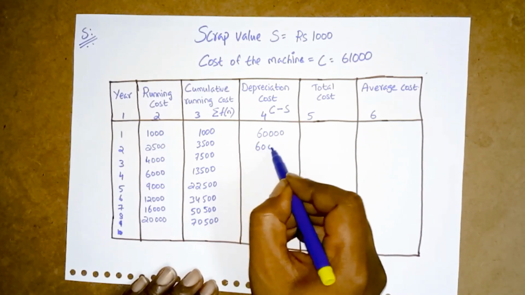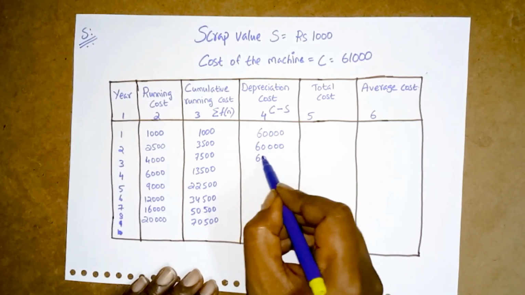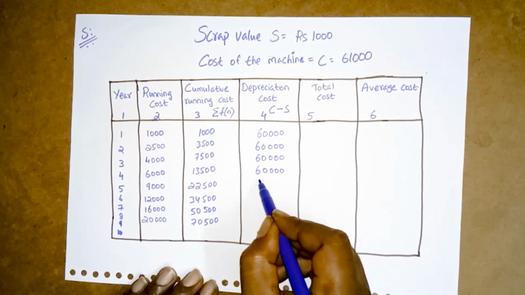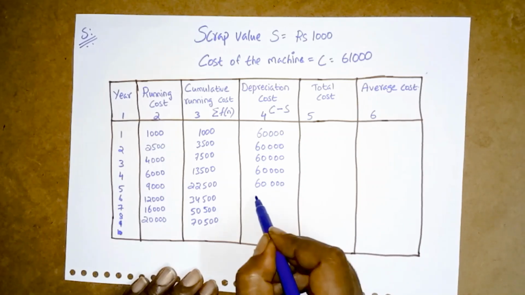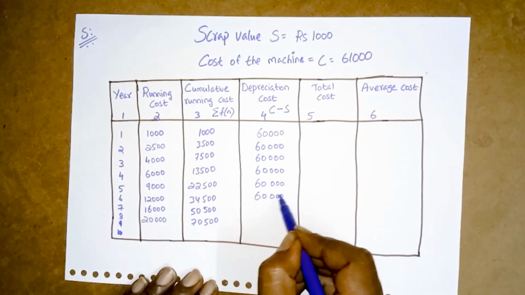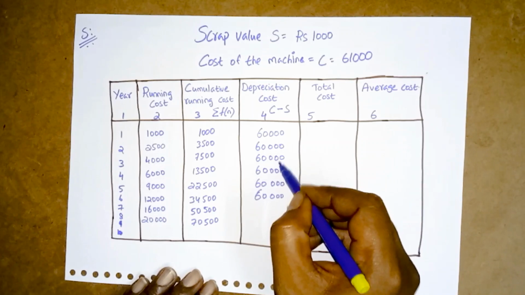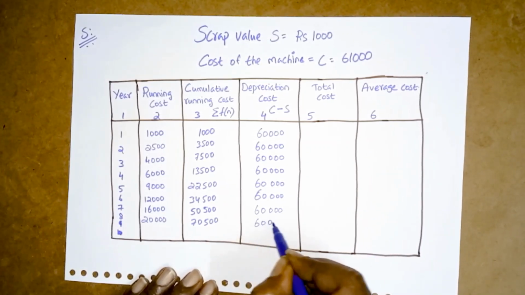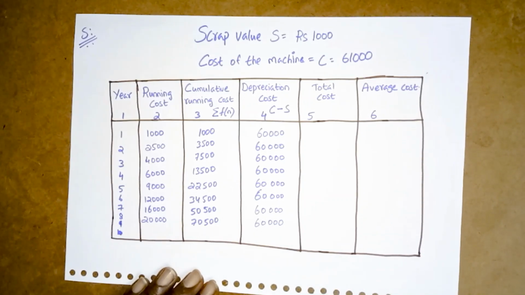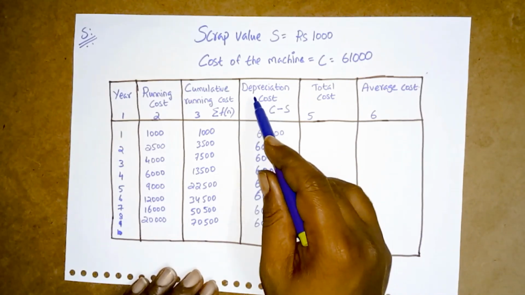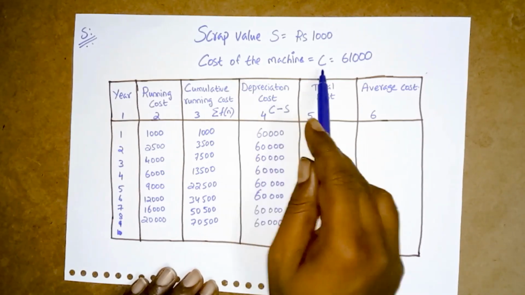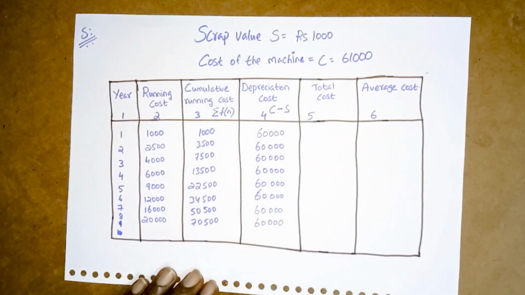Okay, so we have to write 60,000 in every row, right? Now we came to know about this depreciation cost, that is, the cost of the machine minus scrap value.